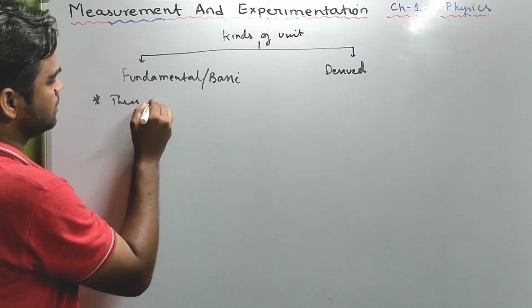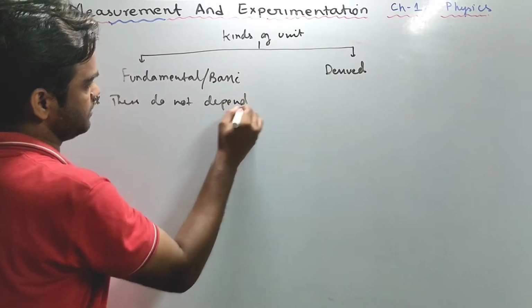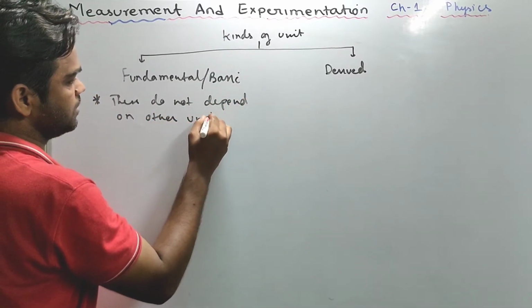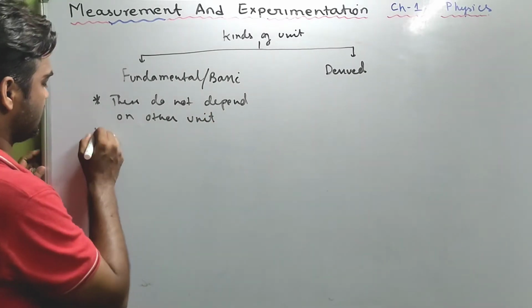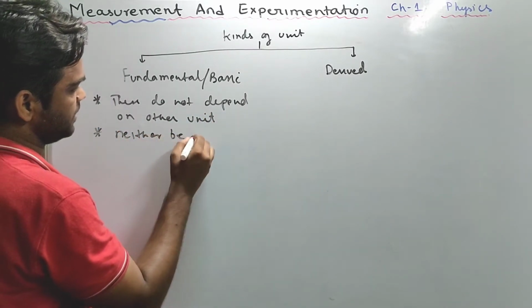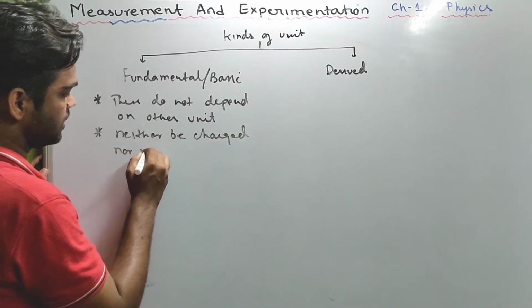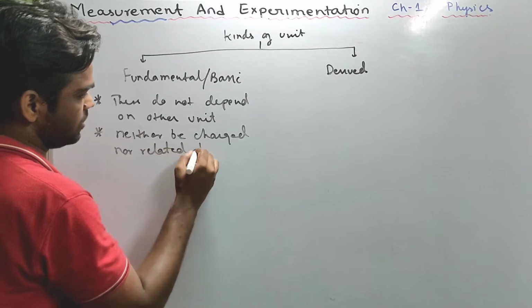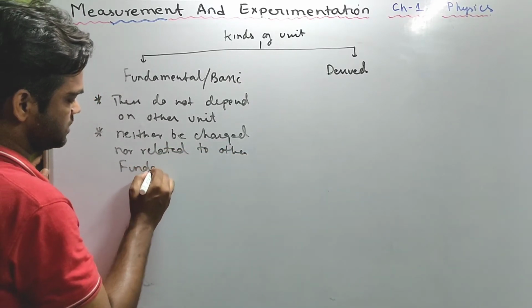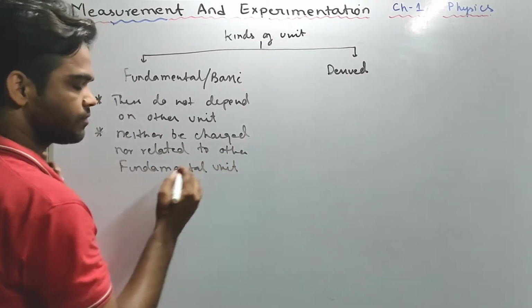These do not depend on other units, and they can neither be changed nor related to other fundamental units. You cannot relate them.